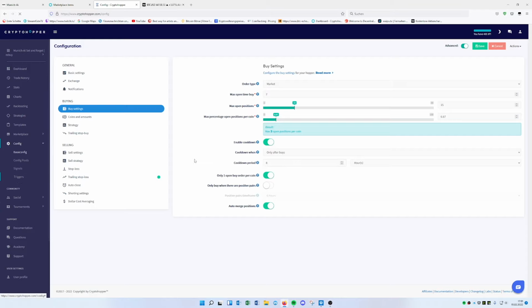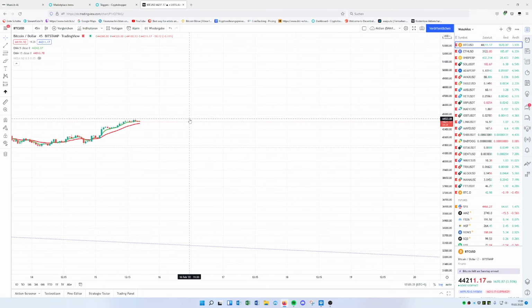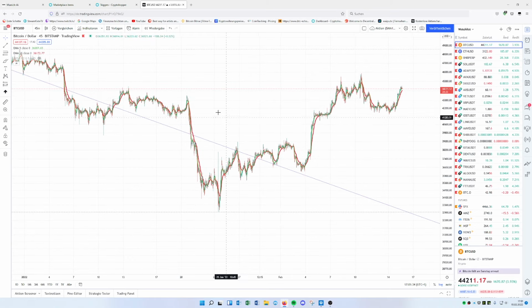Also, I've set up and activated our crash protection trigger. Look at the last videos I made about the triggers. This one is really important, because when there's a hard drop of the Bitcoin, the trigger will turn off, so that we wait until we reach a bottom.